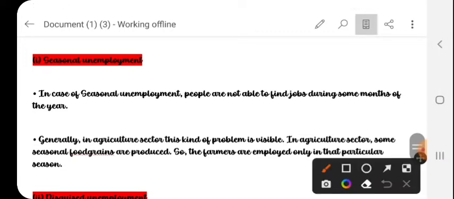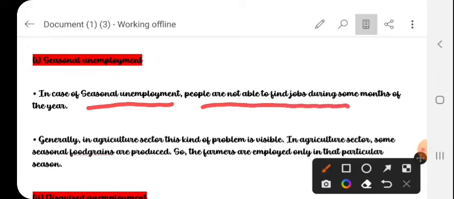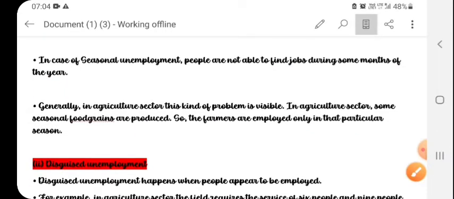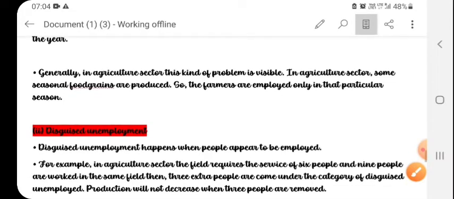Seasonal unemployment means people are not able to find jobs during some months of the year. Generally, in the agriculture sector, this kind of problem is visible. In the agriculture sector, some seasonal food grains are produced, so the farmers are employed only in that particular season.